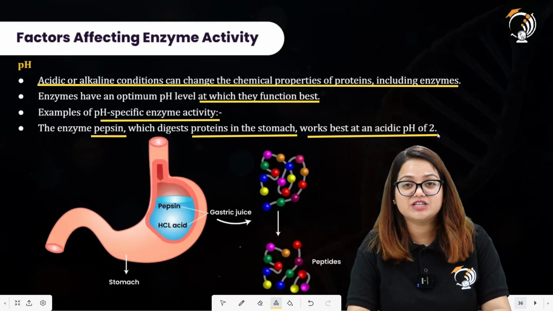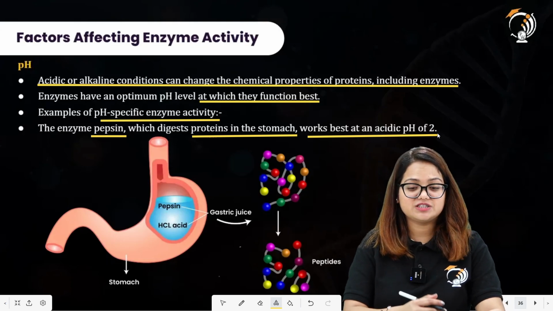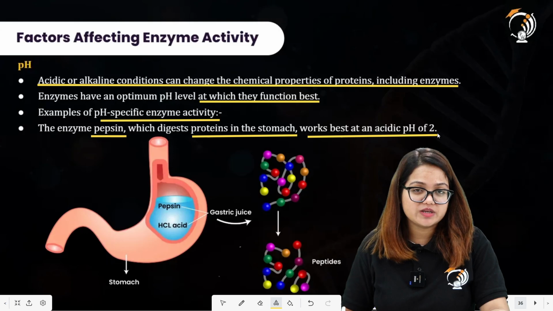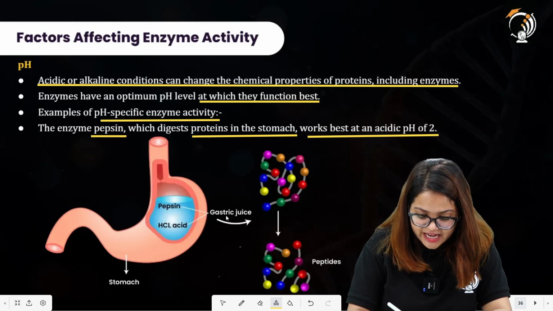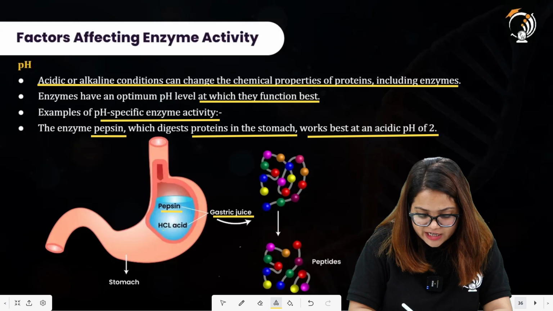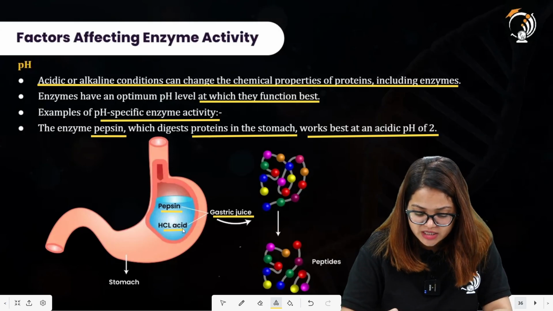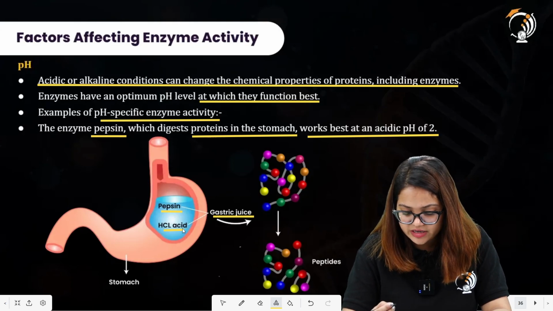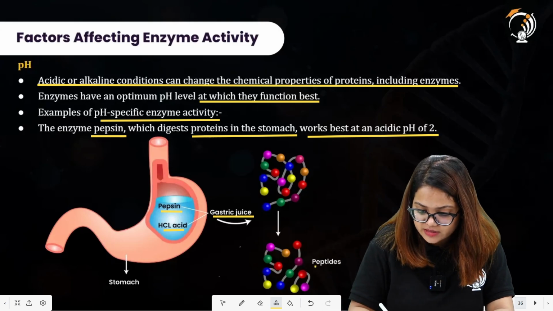This acidic pH is provided by the hydrochloric acid. Now these topics are considered for the extended students who are studying the supplement of the syllabus. The gastric juices include the pepsin and hydrochloric acid. This is the diagram of a stomach in which the pepsin is acting upon and converting the proteins into peptides.